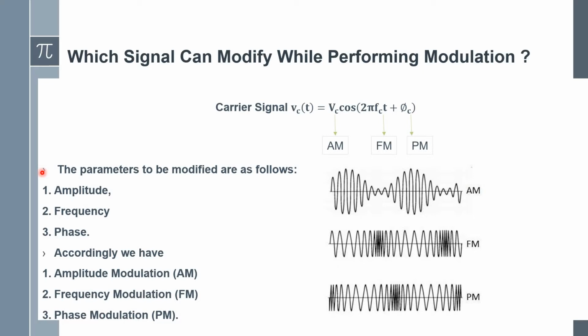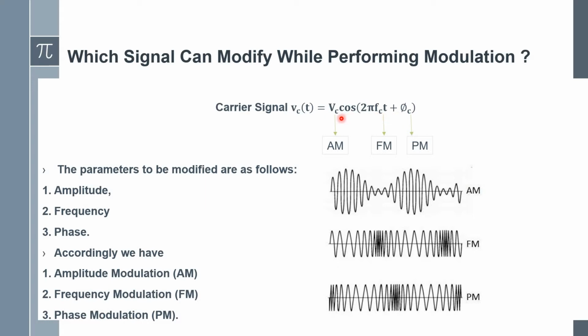If we modify the message signal, there is no need of communication. You have already disturbed your message signal. So we can modify only the carrier signal. The carrier signal consists of three different parameters. One is amplitude, another one is frequency, the final one is phase. These are the three variables available.